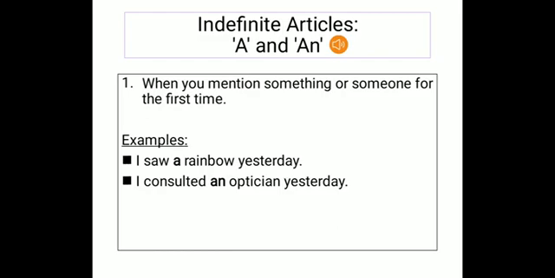You have to keep certain rules and regulations in mind. So we begin with the first rule, that is when you mention someone or something for the first time.